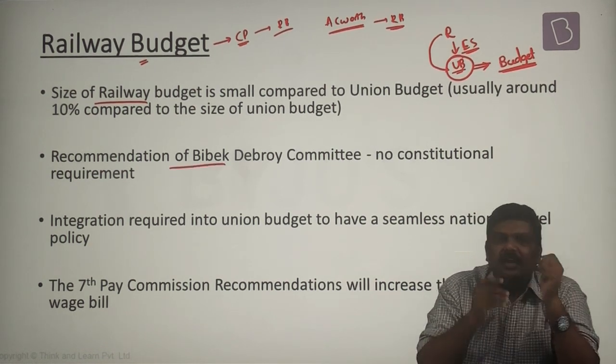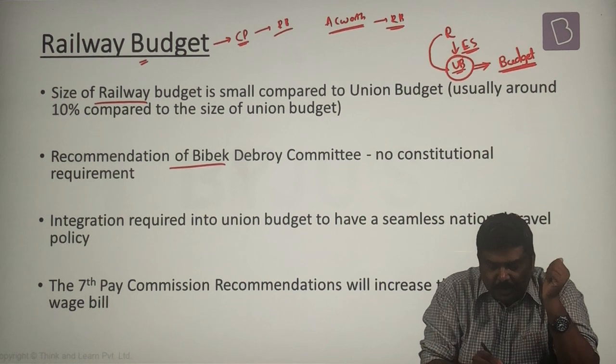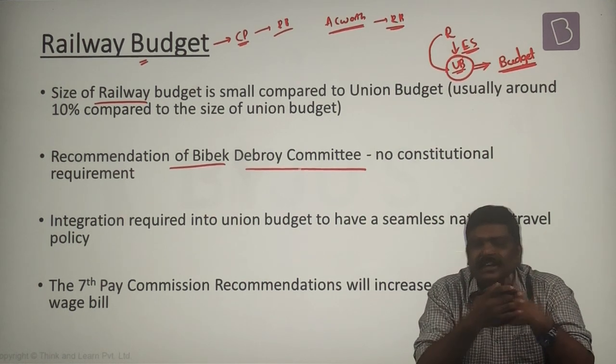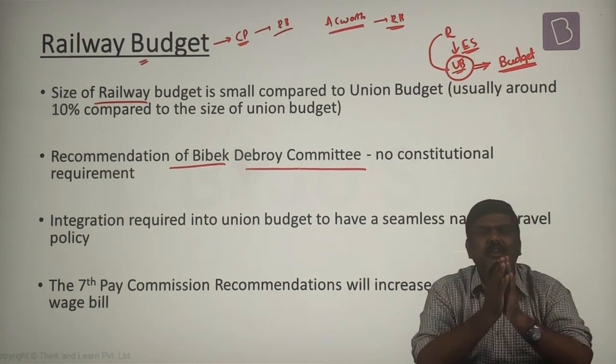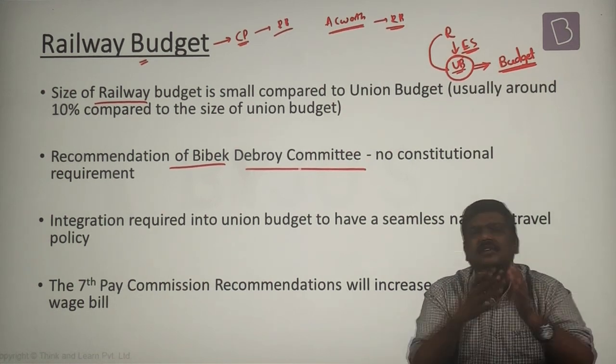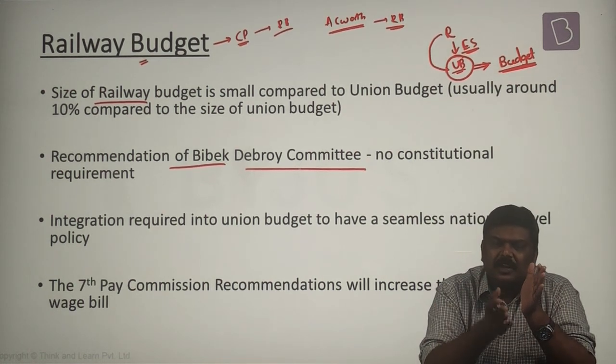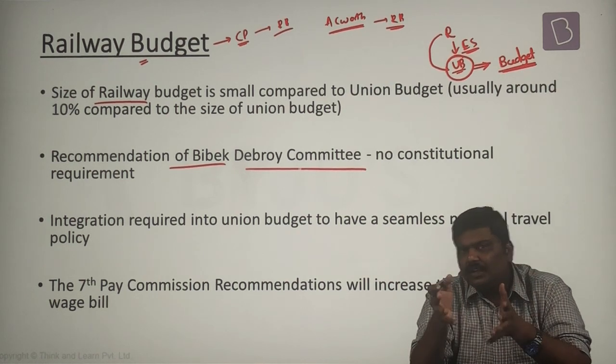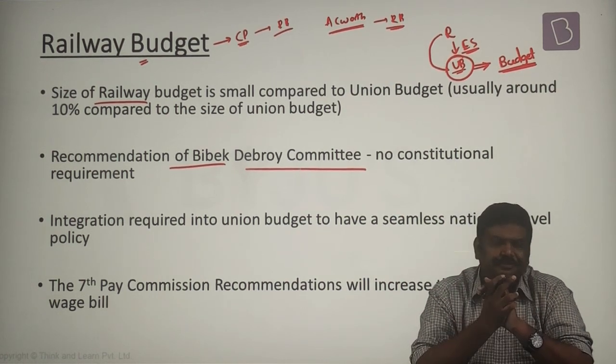Second, recommendations of committees such as the Bibek Debroy Committee. It stated that since there is no constitutional mandate to have a separate railway budget, why do you want to continue with the convention? Just merge this particular budget with the union budget and have only one budget.